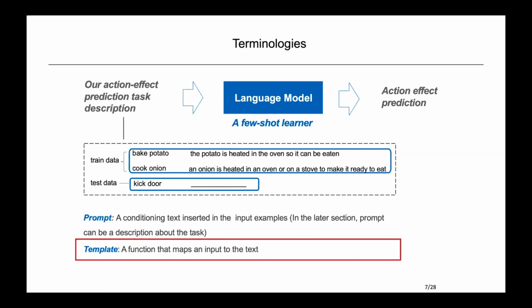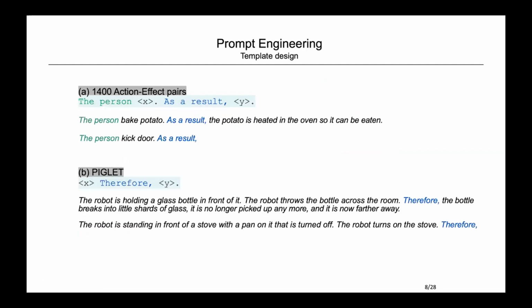Prompt engineering is the process of creating the template that results in the most effective performance on the downstream task. There are many different possible templates for the same task. In practice, it is better to use templates that make the sequence closer to language modeling, that is, closer to the text that a model might have seen during pre-training.